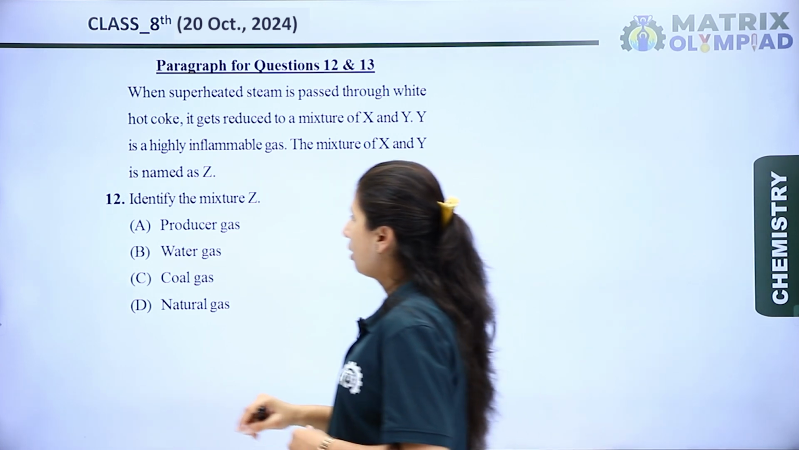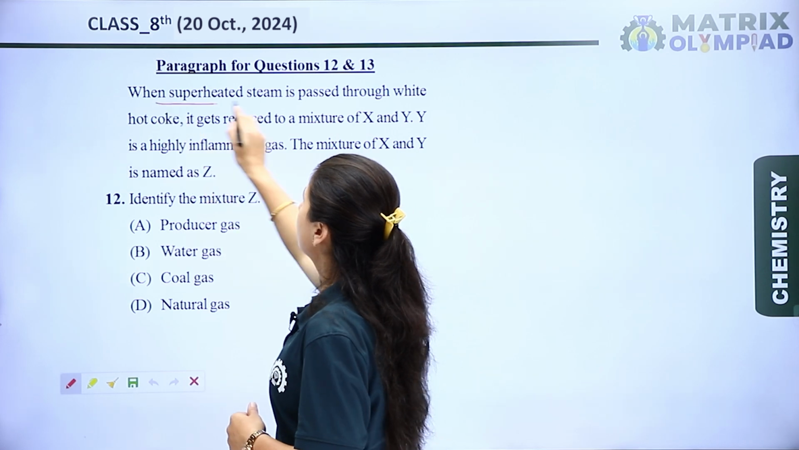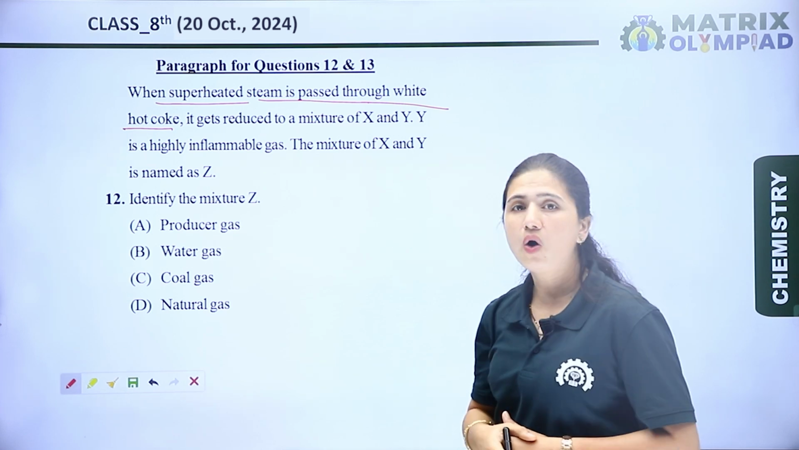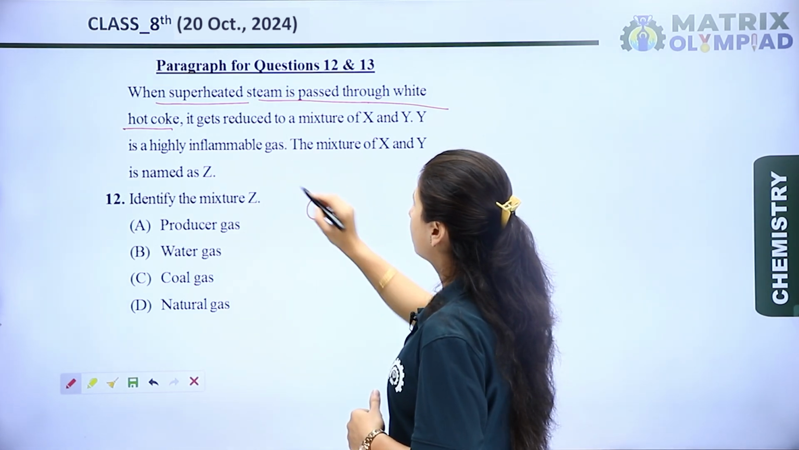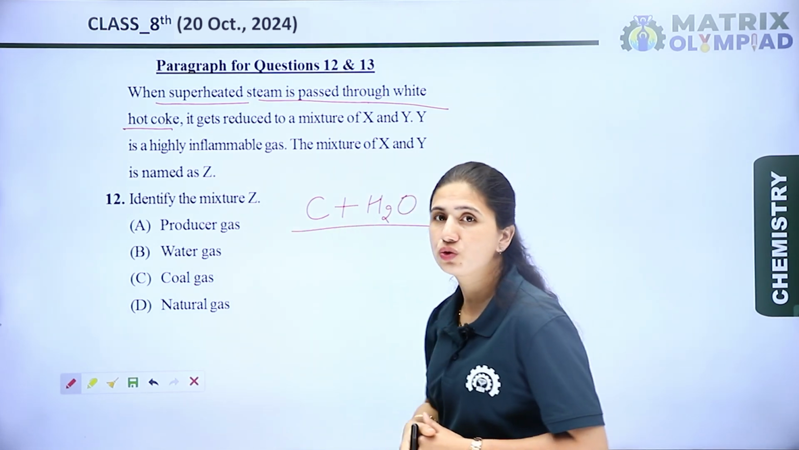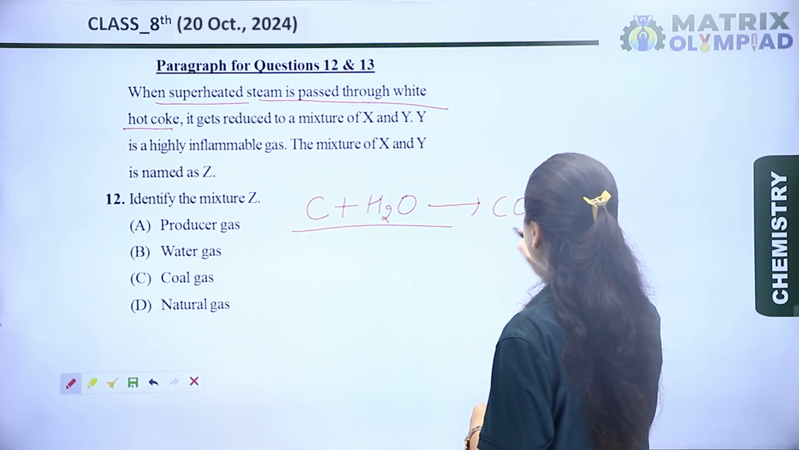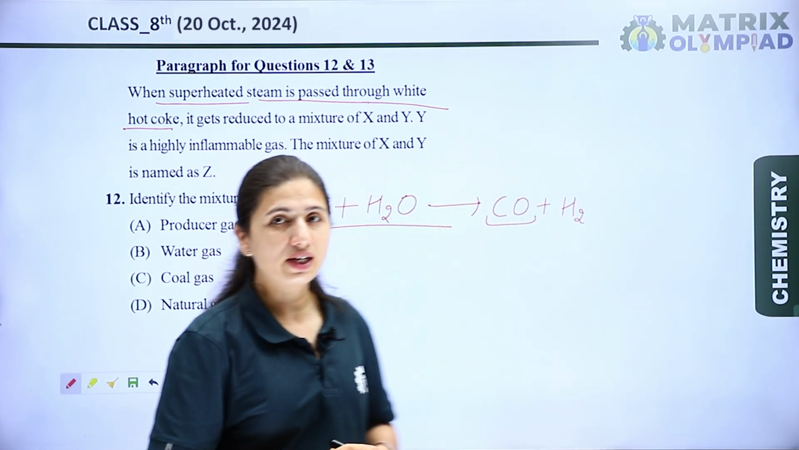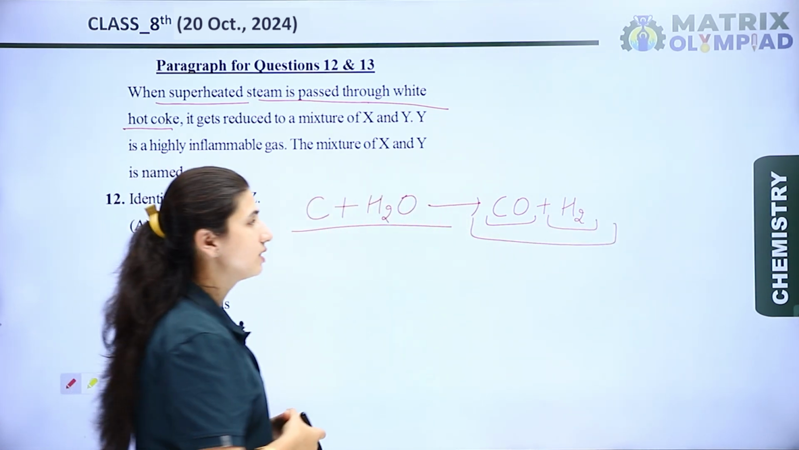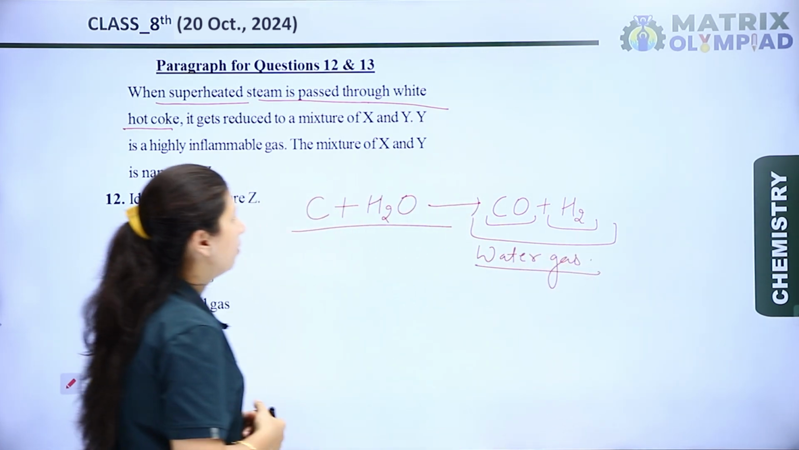The next question is a paragraph based question. The question is, when superheated steam, meaning H2O, is passed over white hot coke, meaning carbon, it produces two substances. First is carbon monoxide and second is hydrogen gas. And the carbon monoxide and hydrogen gas combined are known as water gas. Okay, now let's see the question.